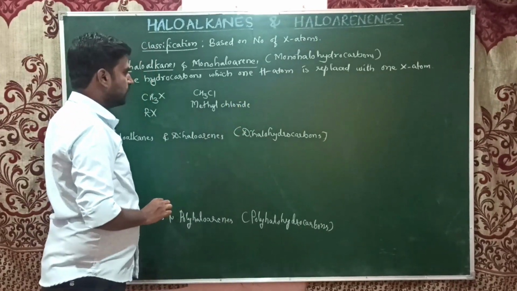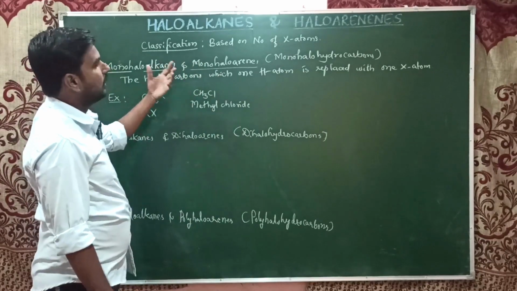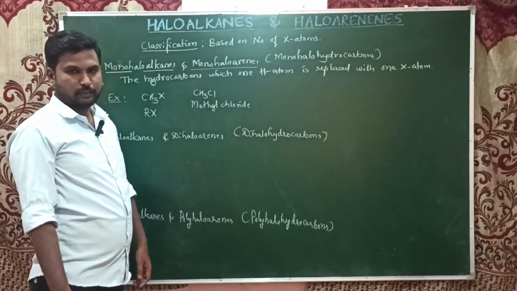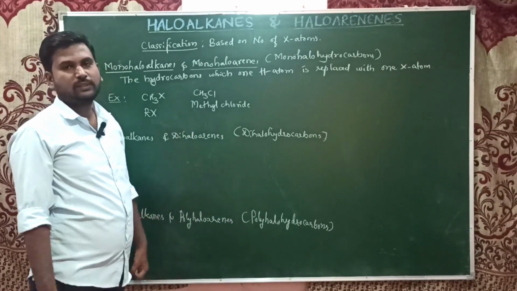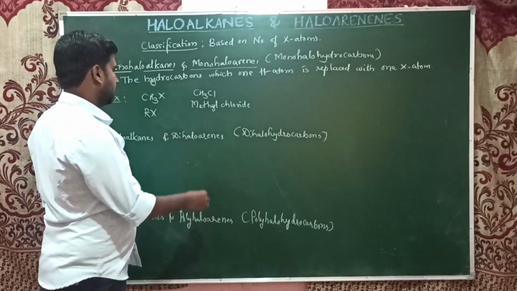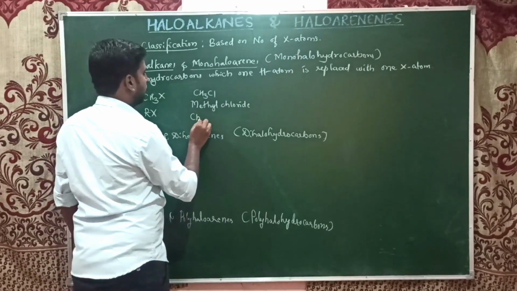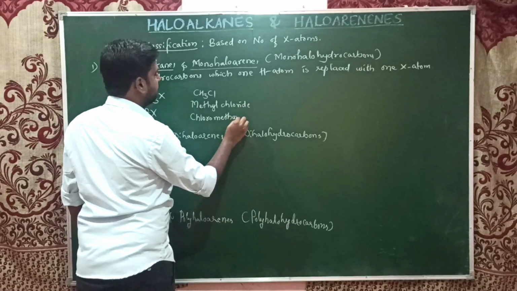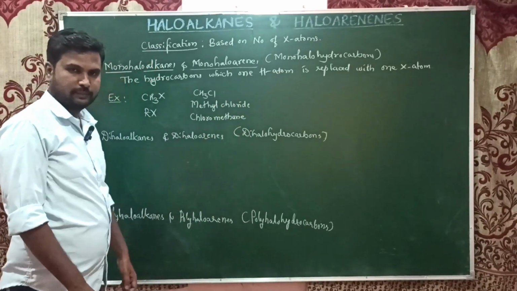And for the IUPAC name, you all know the halogens are not considered the main functional group. They are always considered substituents, hence we write their names in the beginning as a prefix. So this one is chloromethane.